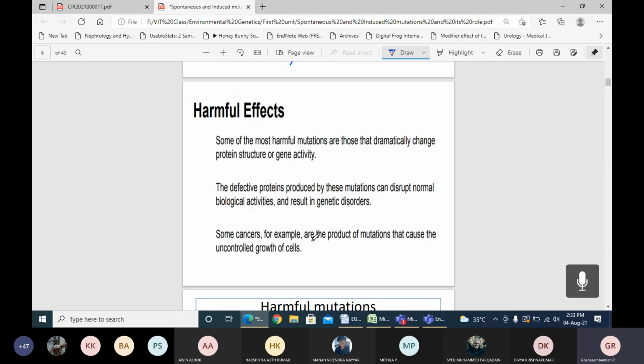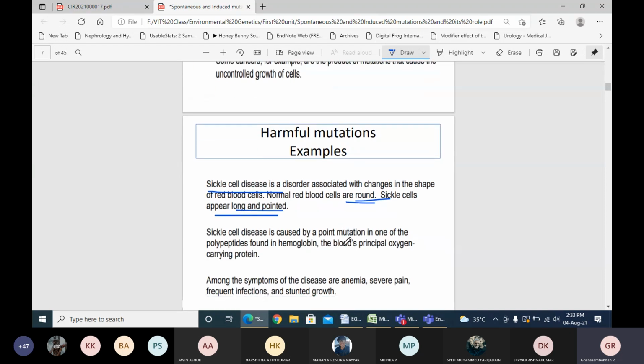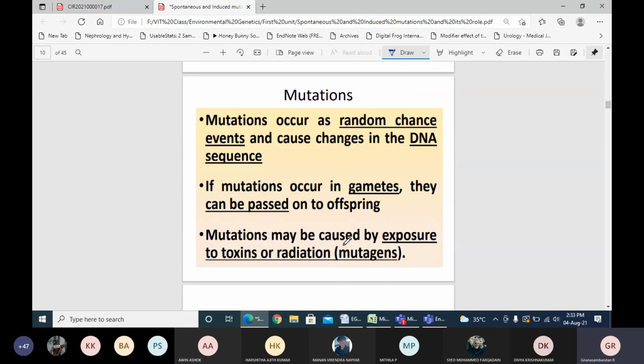From Neanderthal. We all come from a common ancestor. We originated from Neanderthals and underwent different types of mutation, and now we are Homo sapiens. If no mutation had occurred from the Neanderthal stage to Homo sapiens, we would not be human beings now. We might have changed into different organisms. So good mutations happened to reach the Homo sapien condition. These are useful, beneficial mutations. I hope I conveyed what harmful and beneficial mutations are.